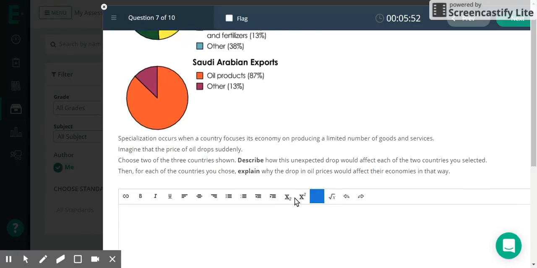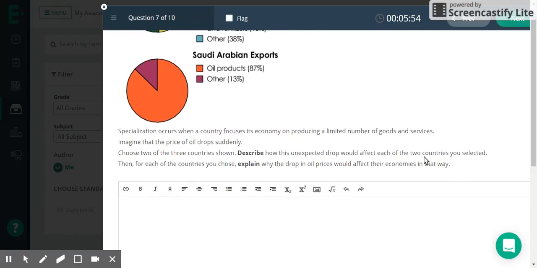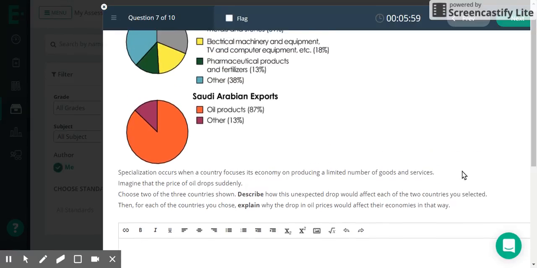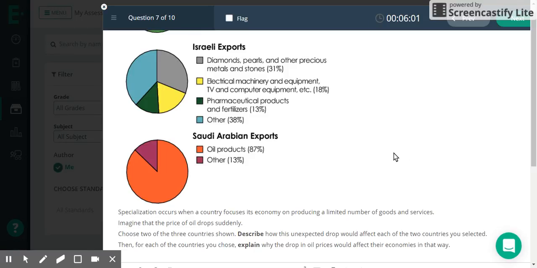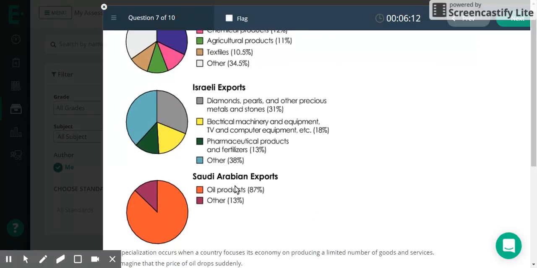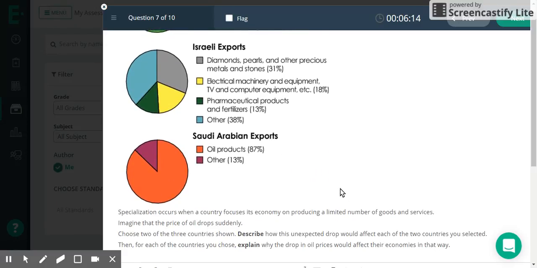And when it says describe how this unexpected drop would affect them and why the drop would affect economies in that way, what we're looking for would be for you to explain that Saudi Arabia would be impacted because they rely on oil a lot more than these other two countries, since 87% of their exports are oil. And how they would be impacted is that they wouldn't make as much money on oil, and so therefore that would impact them as a country because their economy would drop.